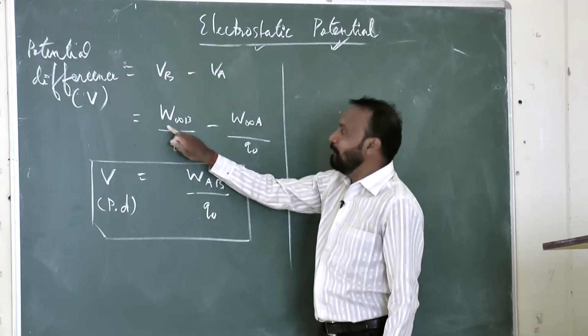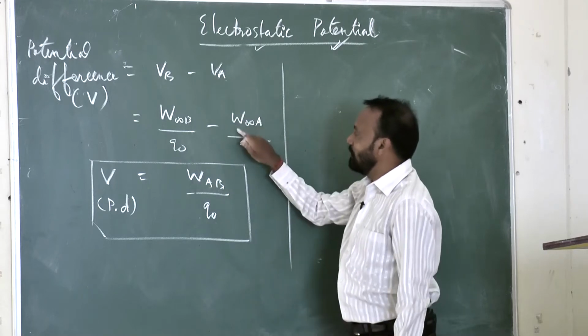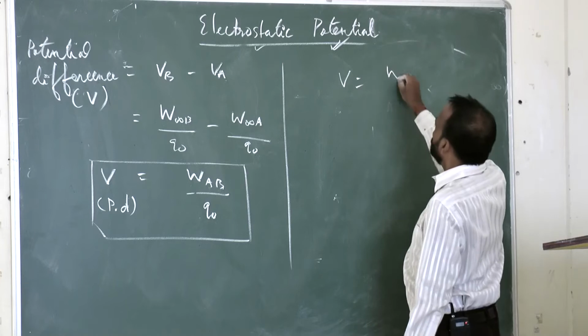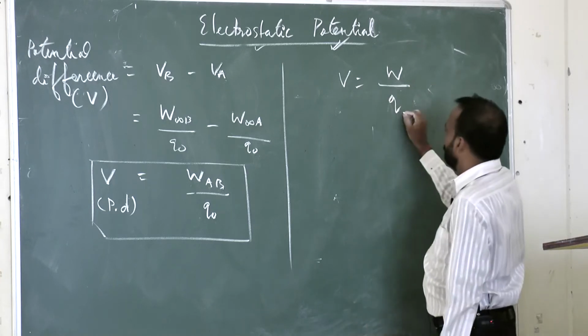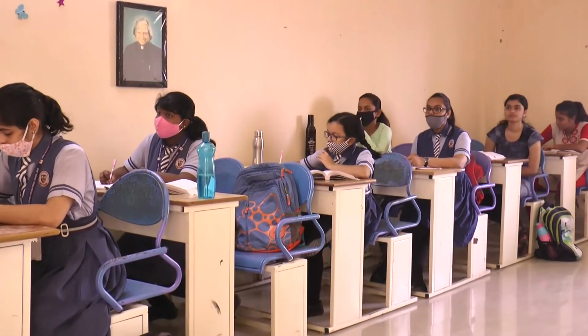Potential at B means what? W infinity B by Q naught. Potential at A position means what? W infinity A by Q naught. So simply if we talk, V is equal to work done per charge Q naught. Yes or no? Maybe infinity to A, infinity to B, infinity to whatever.